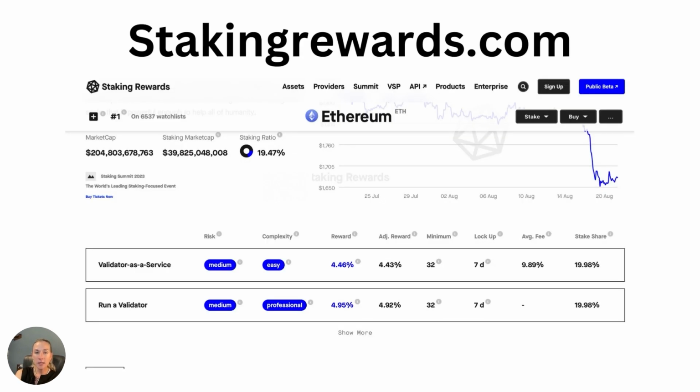Before staking, this is a really good site. It's called stakingrewards.com. It does have a calculator on there, but it gives you a really good idea of the APY depending on how you stake that you should be earning. So definitely do your homework and do some comparison, and look at your risk and reward.